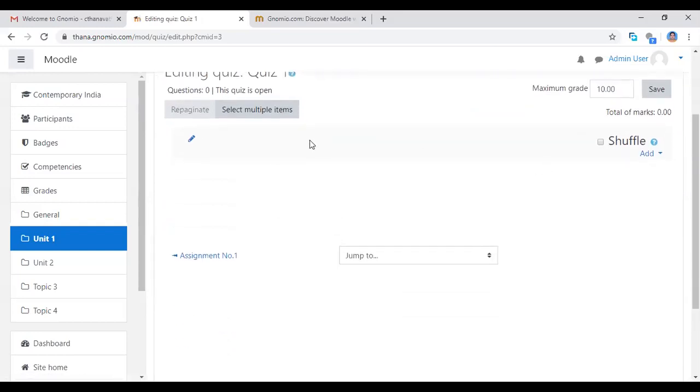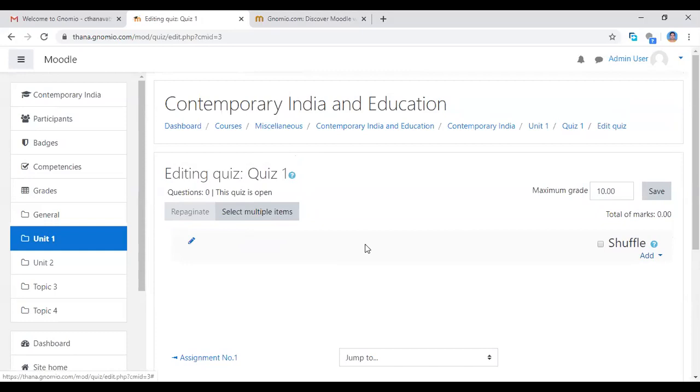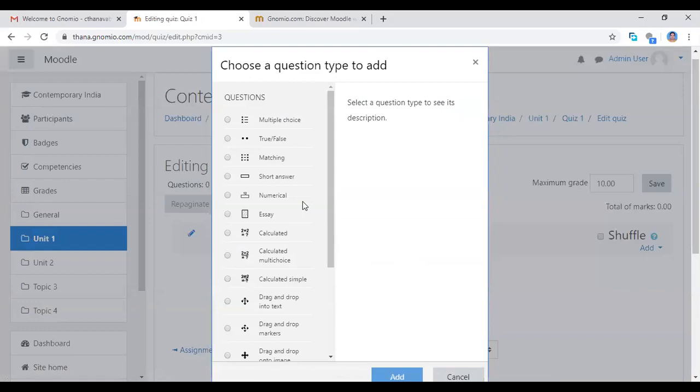Now I'm going to add the quiz here. See here, the add button is here. You can add a new question, add from the question bank, or add a random question. So many options are there. For beginners at the basic level, I'm selecting add a new question. I'm clicking the add a new question button here.